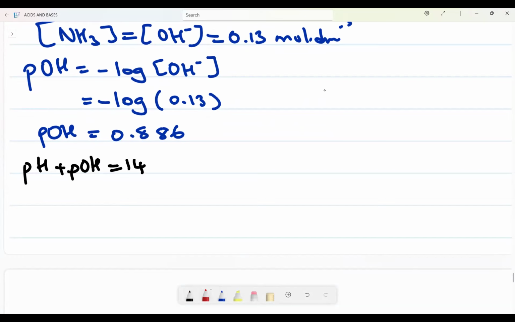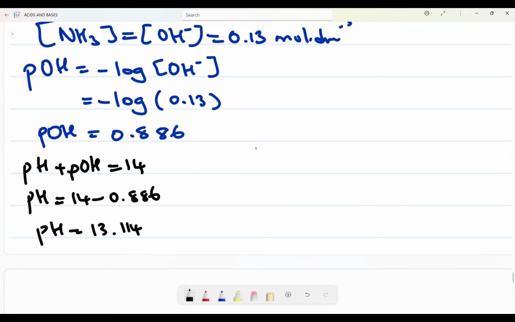Meaning now that I have pOH, pH will be 14 minus pOH. So 14 minus 0.886 gives 13.114. This will be my pH.